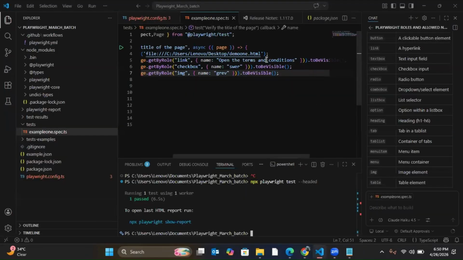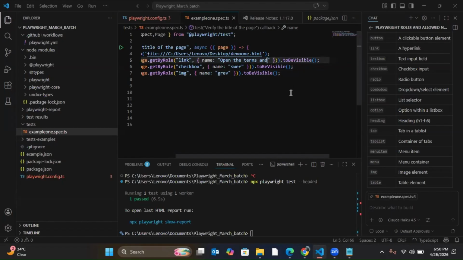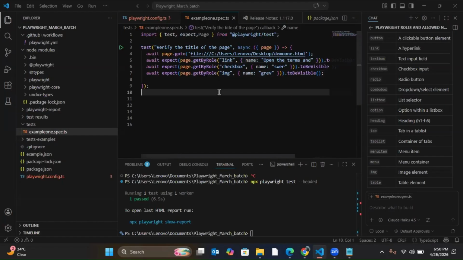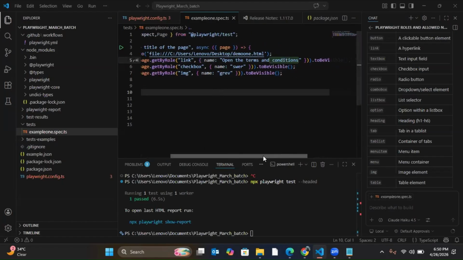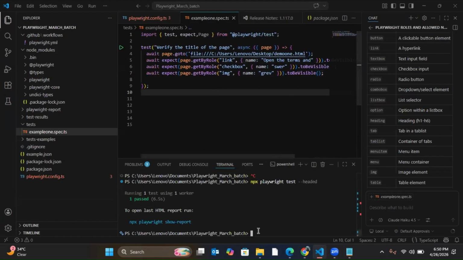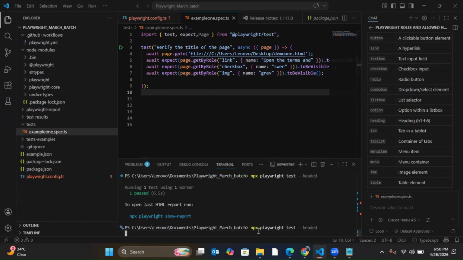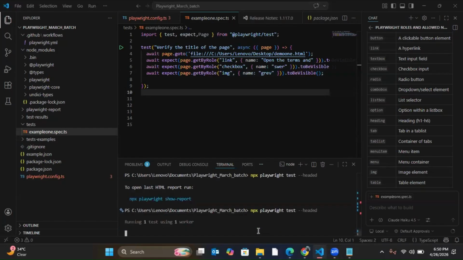So what I'll do, I'll remove the conditions. Just open the terms and that's it. Part of the text I'll remove. If I remove it, will it work or not? That means instead of using the whole value, if I'm using a part of that value, is it working?